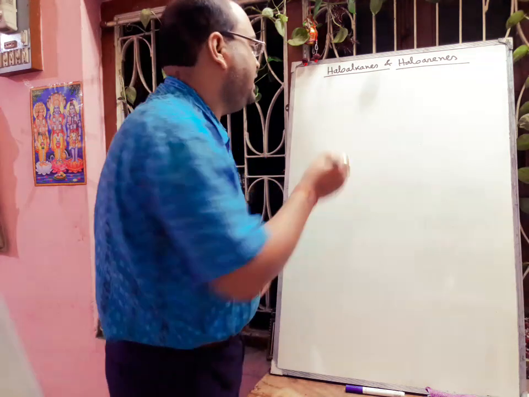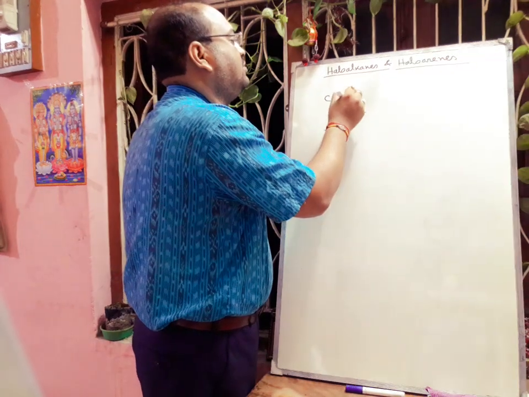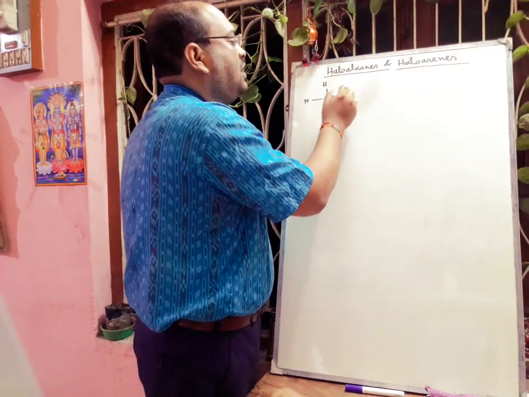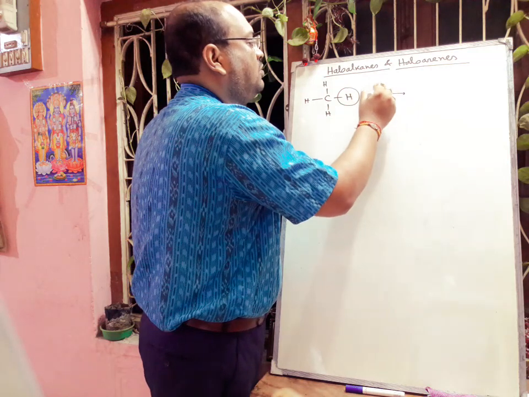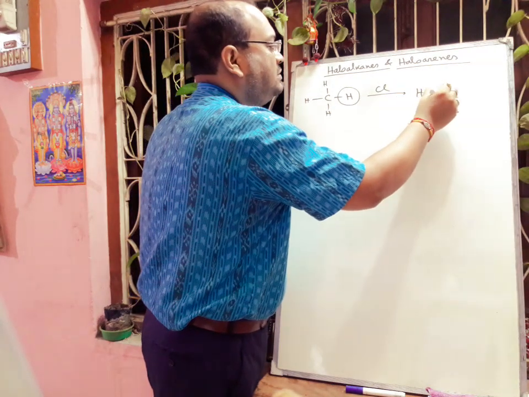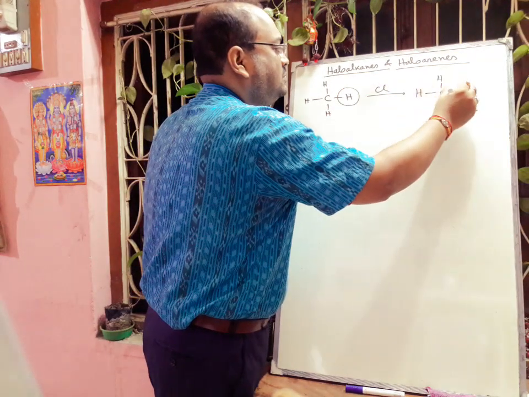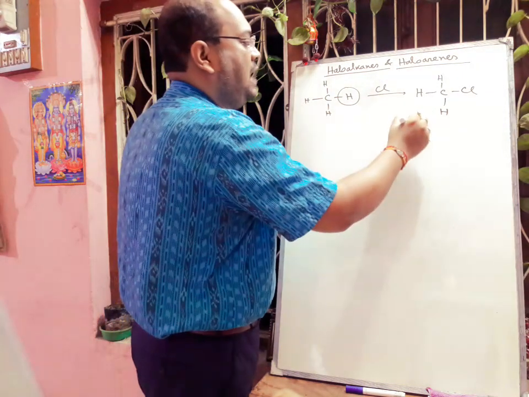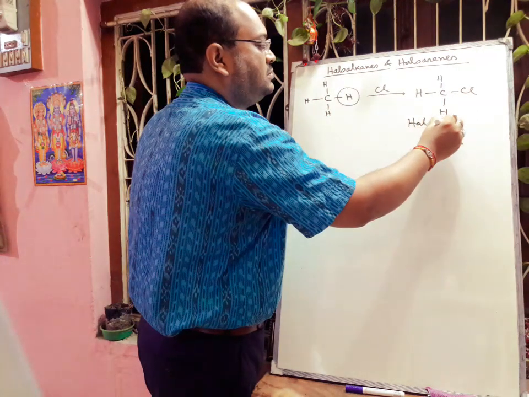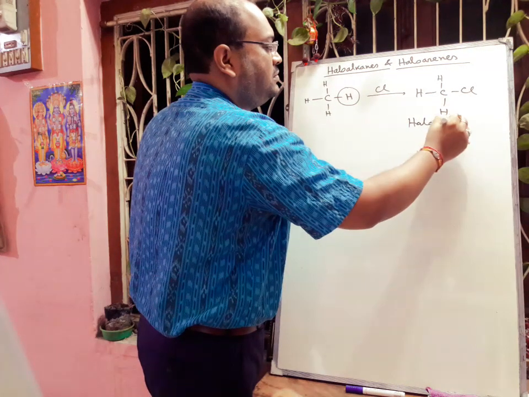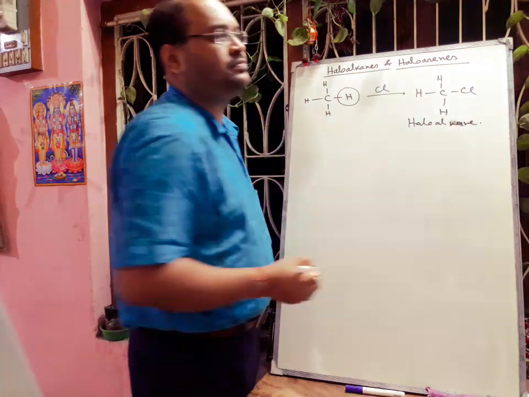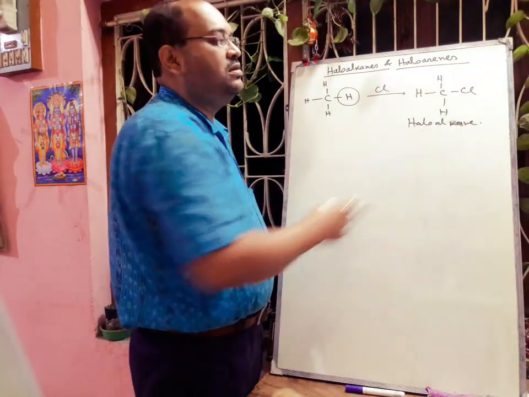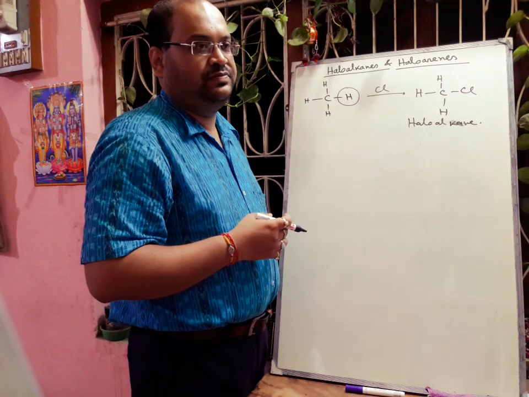Suppose I take the example of methane, CH4. If we replace one hydrogen atom by one chlorine atom, then we will get this molecule, and this is called a haloalkane. This is methane, and this one is called methyl chloride or chloromethane.